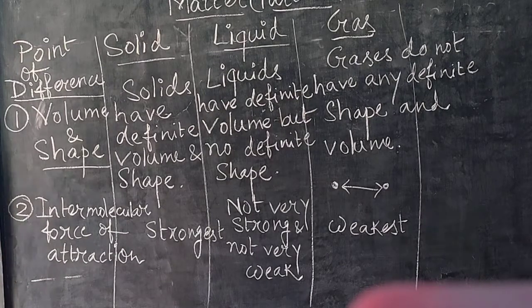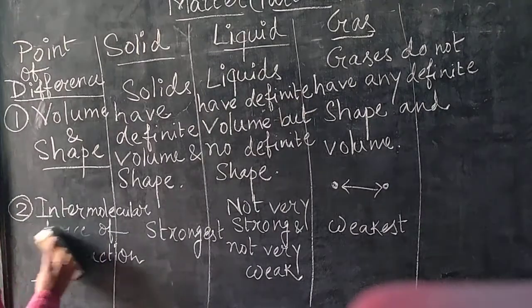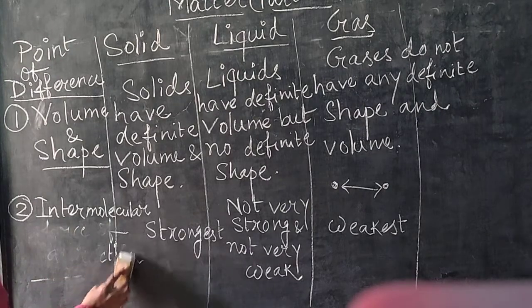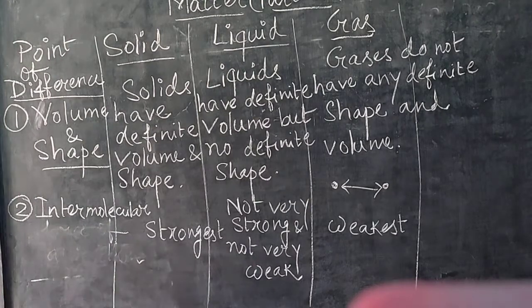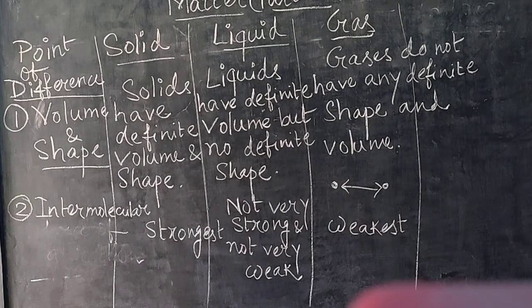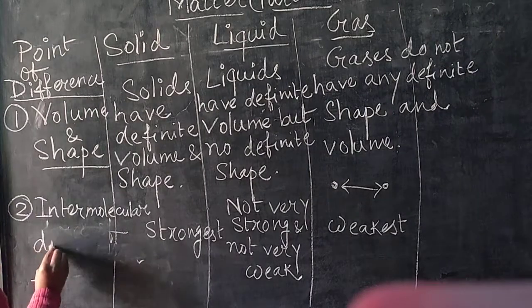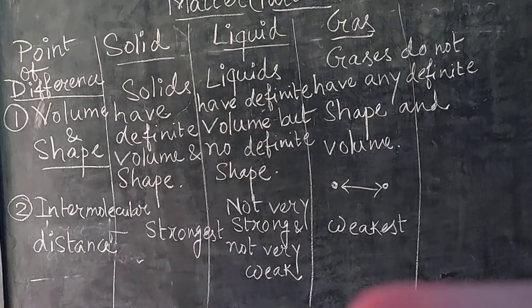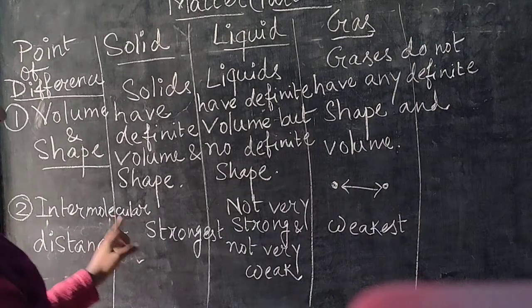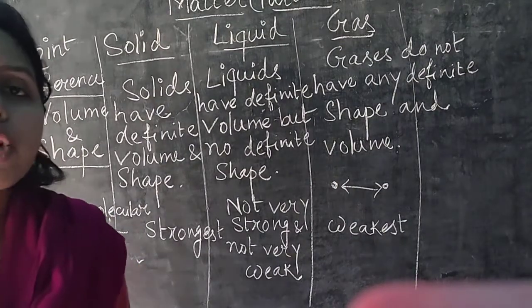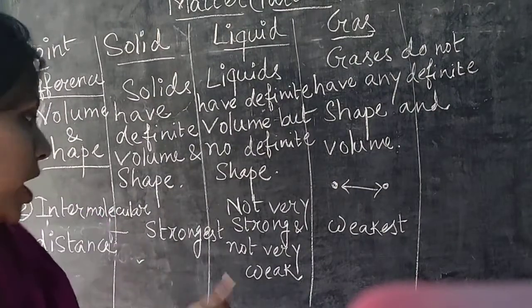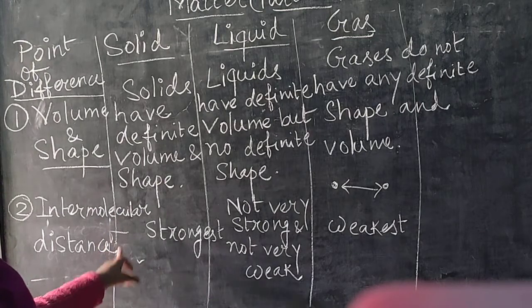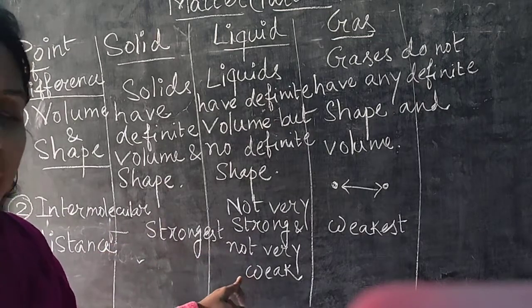Intermolecular space means the distance between two molecules. It is the gap or the distance between two molecules. As I have already told, intermolecular distance is just the reciprocal, or the opposite, of the attractive force.